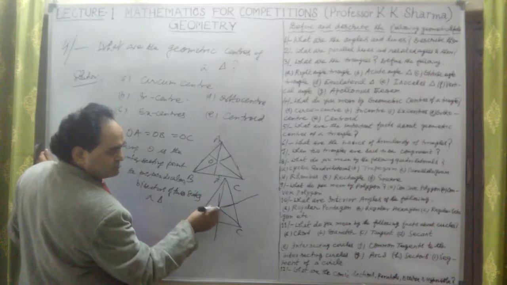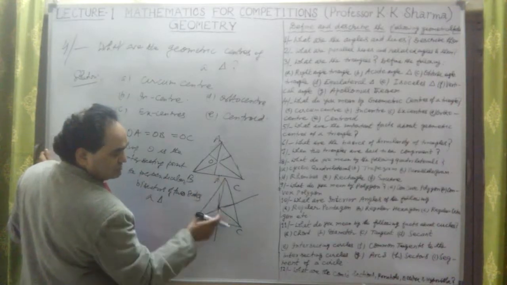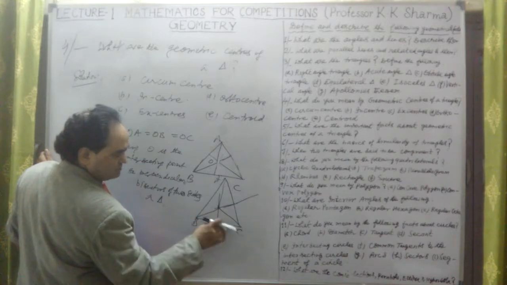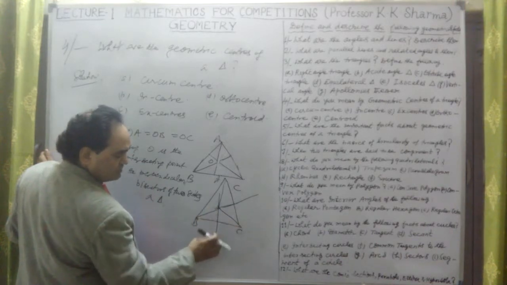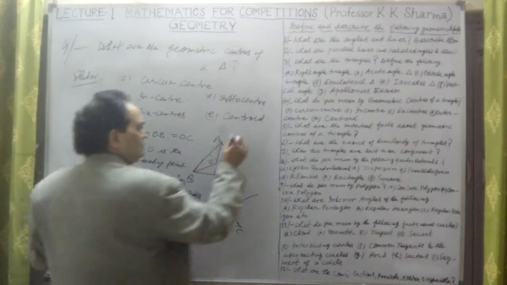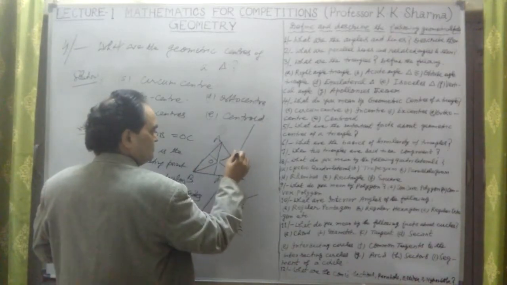At that point, the distance to the three vertices will be the same, because this is the perpendicular bisector of this line passing through the midpoint.